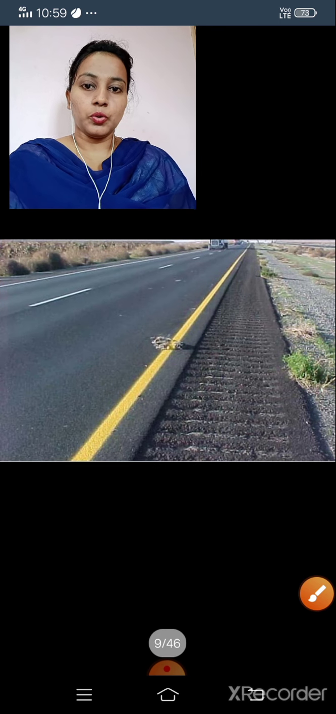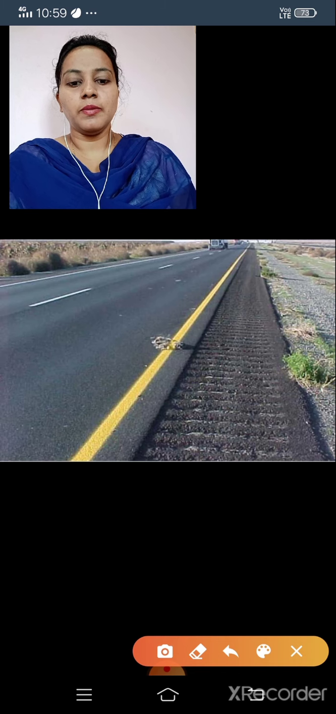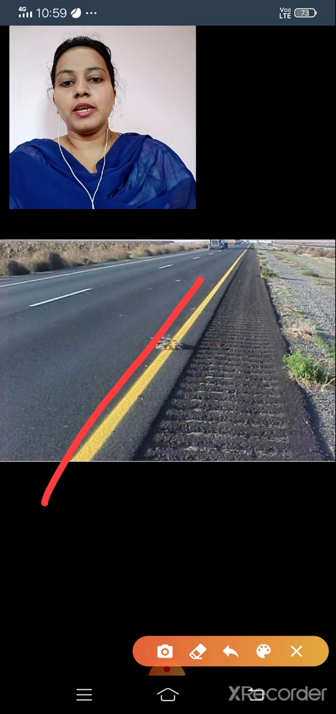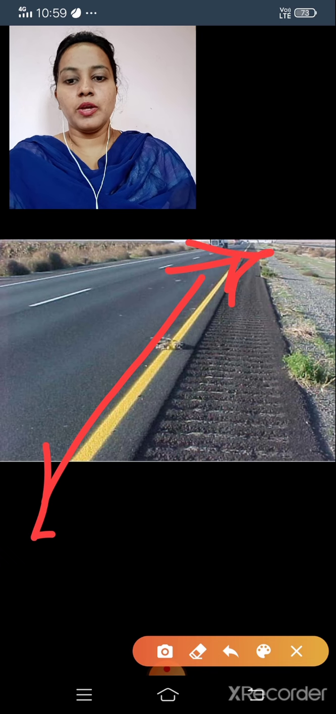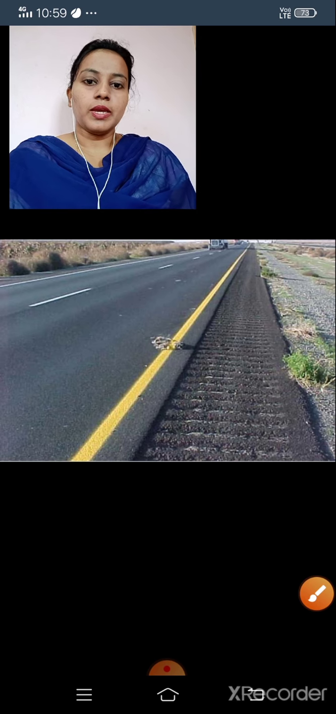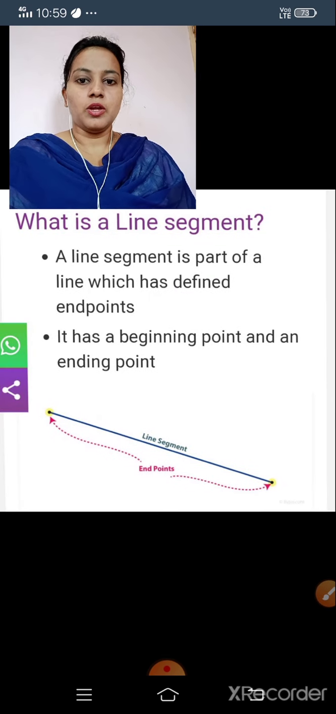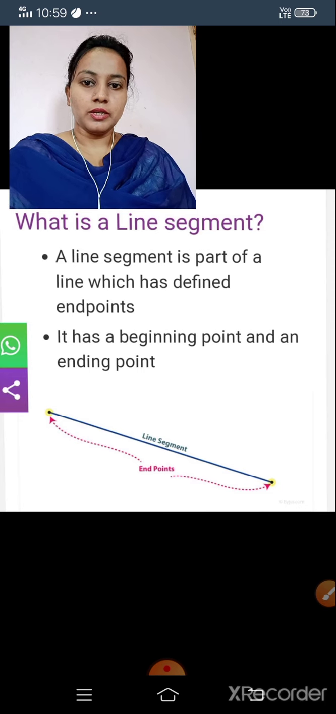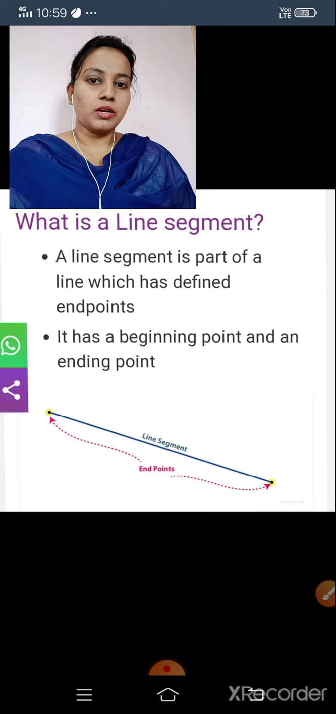Next one, road. As you know, a road is almost a straight line, and there are no end points for a straight line. Is it clear? Okay. Next, that is line segment. What do you mean by line segment? A line segment is a part of line.